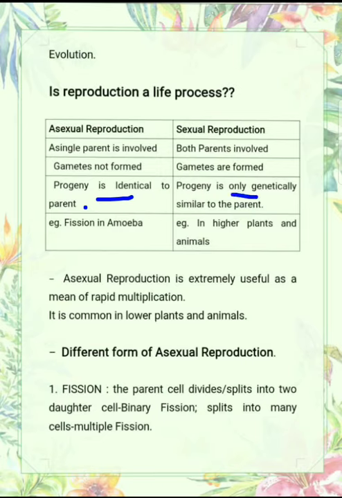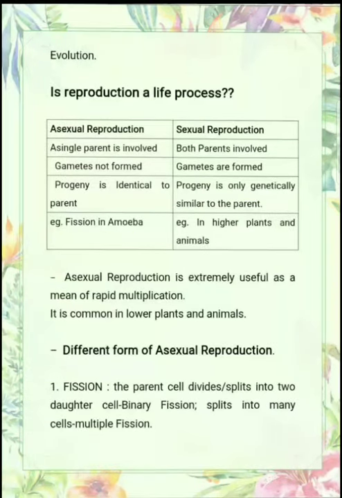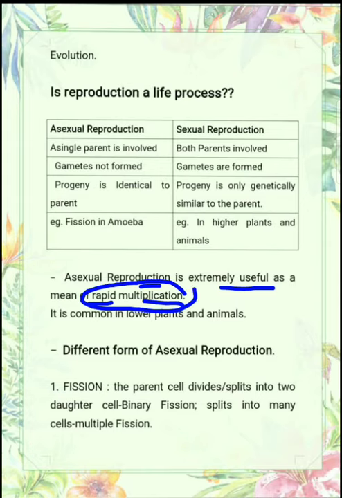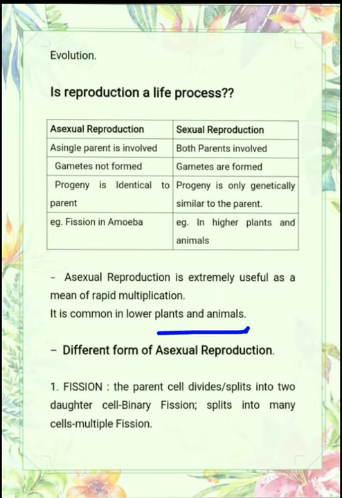But in sexual reproduction, progeny is only genetically similar to the parent. Means we are similar to our parents, but we are not identical. Means we can recognize the parent and the offsprings differently. An example in asexual reproduction is fission in amoeba, and in higher plants and animals sexual reproduction takes place. So asexual reproduction is extremely useful as a means of rapid multiplication. Means it is a type of reproduction in which rapid multiplication of organisms takes place. So it is common in lower plants and animals.